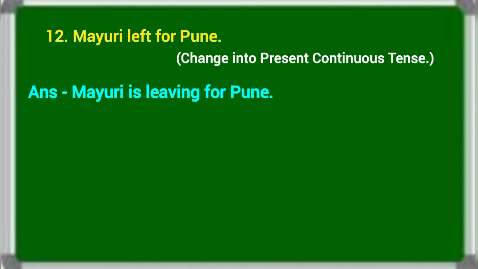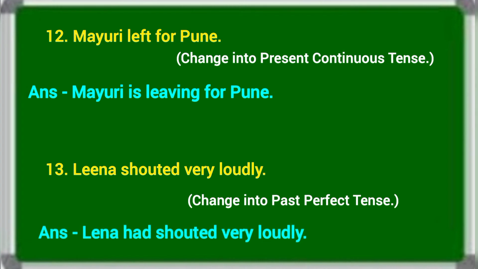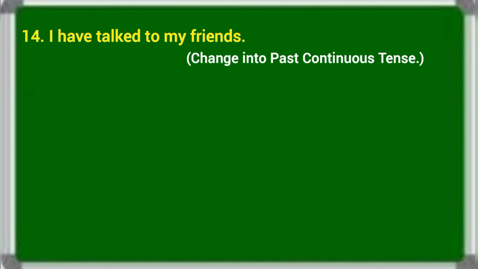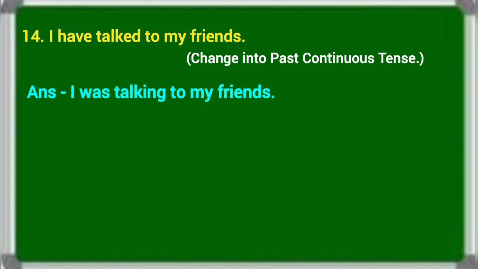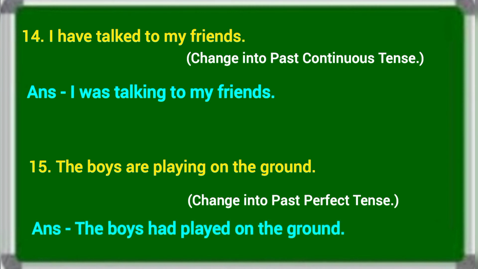The next sentence, Leena shouted very loudly. Change into past perfect. Answer is Leena had shouted very loudly. Next sentence, I have talked to my friends. Change into past continuous. In past continuous, was or were plus ing form of verb is taken. So the answer is I was talking to my friends. Next sentence, the boys are playing on the ground. Change into past perfect tense. The answer is the boys had played on the ground.